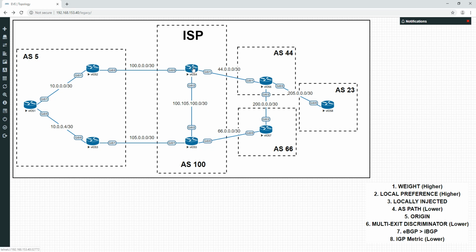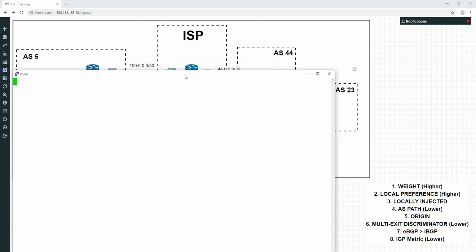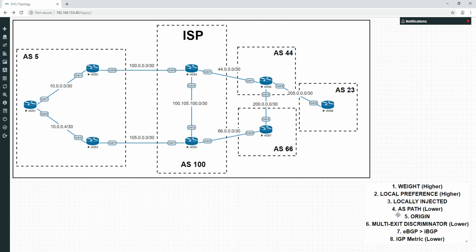Now, we're going to say that we are receiving what you're telling us. We know you want to influence us to go through this way. However, we would much rather go through this way. Now, how could we do that? We could do that by using local preference, which will propagate throughout our own AS, and it is more influential than AS path because it's higher up in the list.